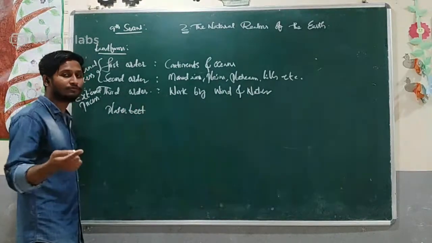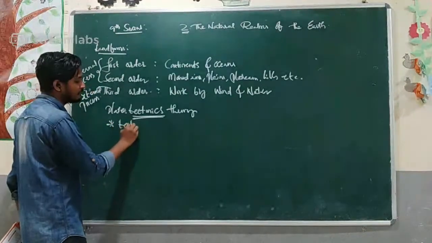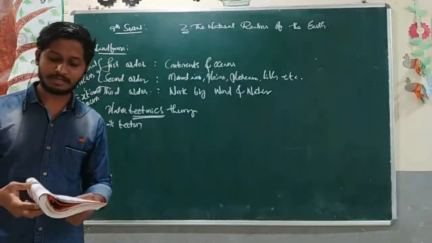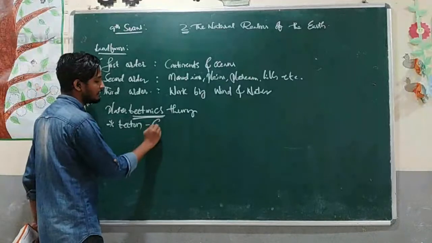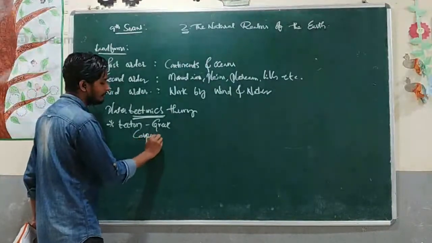It is the movement of plates. We need to know about tectonics. What is meant by tectonic? Tecton is a Greek word; tectonic originates from a Greek word which means carpenter or builder.